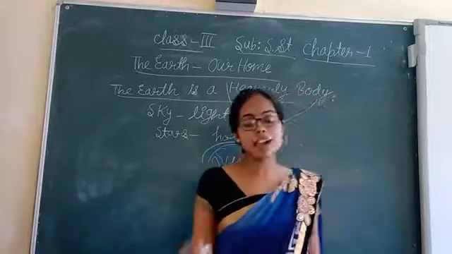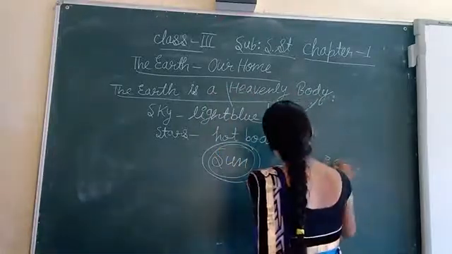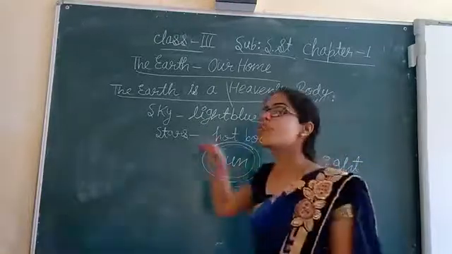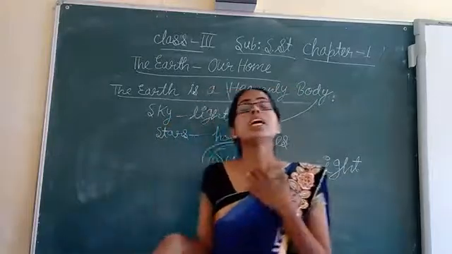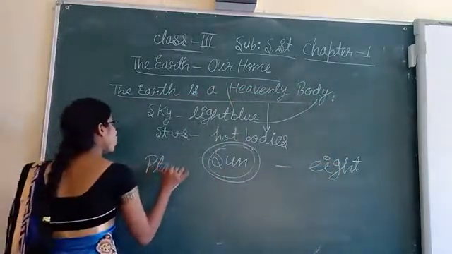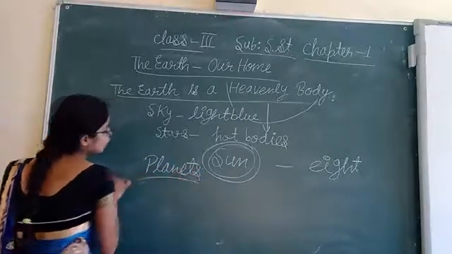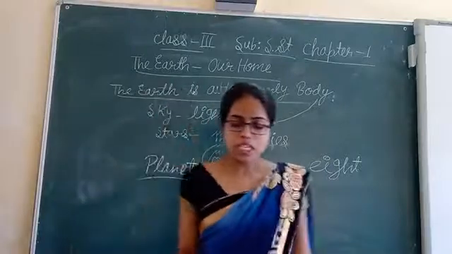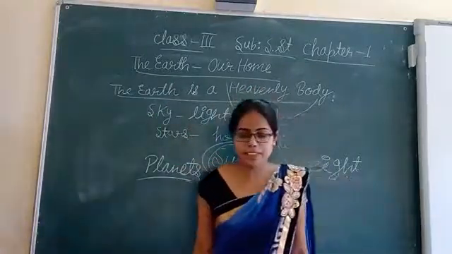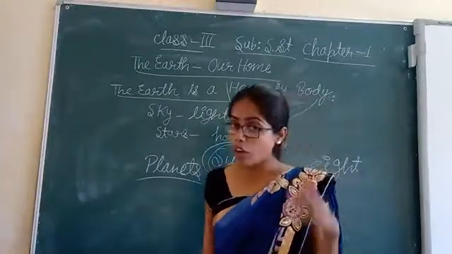These objects are 8 in number, and they move around the sun in fixed orbits. What are they called? They are called the planets. So how many planets are there in total? 8 planets. They form one family, the family of the sun.